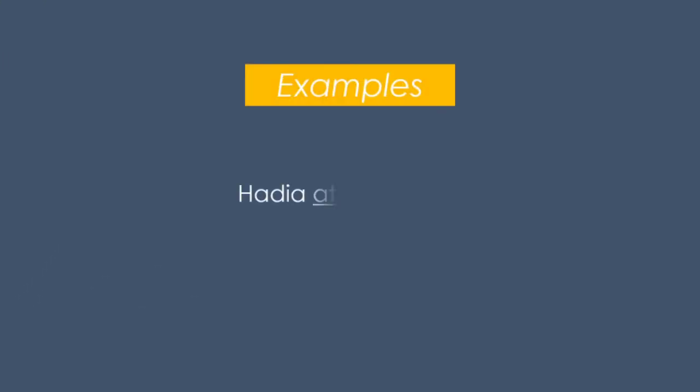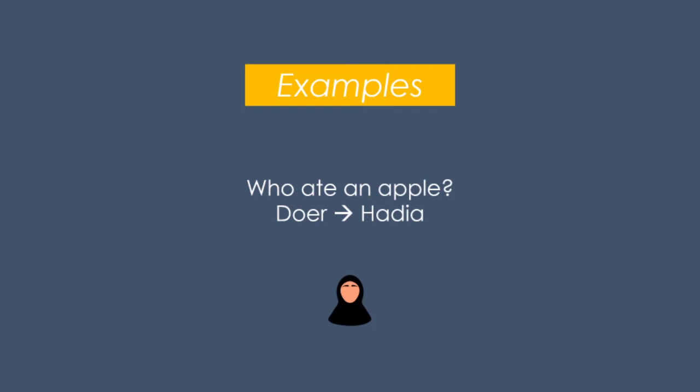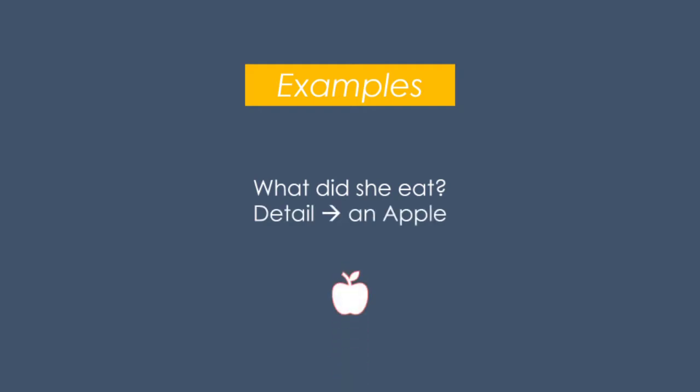Let us look at some examples to understand this concept. In these sentences, the fi'l has been underlined, so don't worry about it yet. The rest of the words that we are going to deal with are ism. In the first example, Hadia ate an apple. We are going to identify the doer and the detail. For example, if I say, who ate the apple? The answer is Hadia, who is the doer or the performer of this action. And if I say, what did she eat? The answer is an apple, which is the detail.